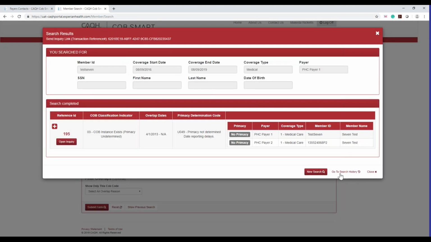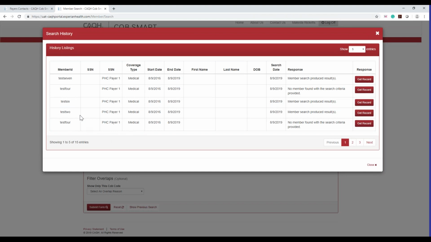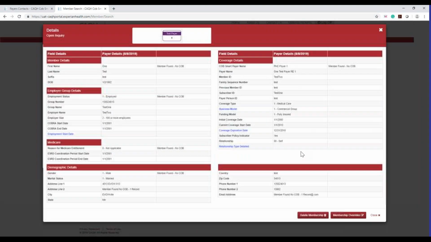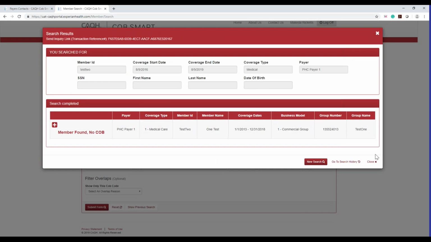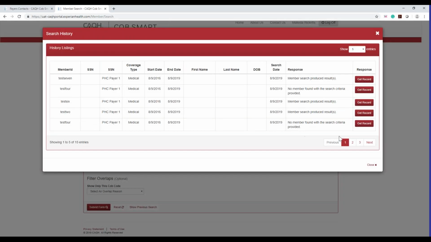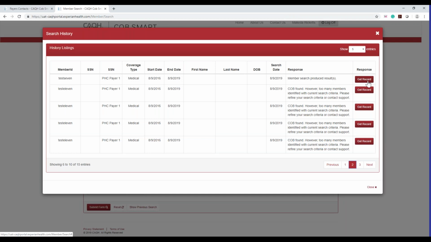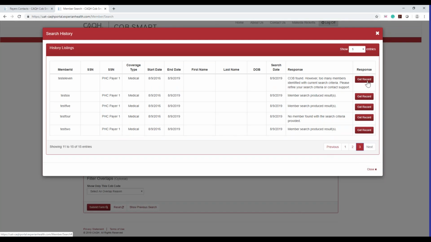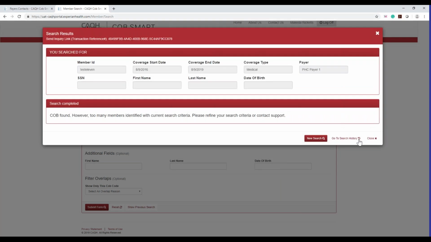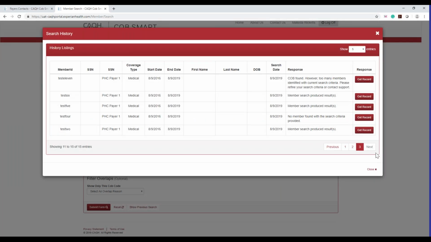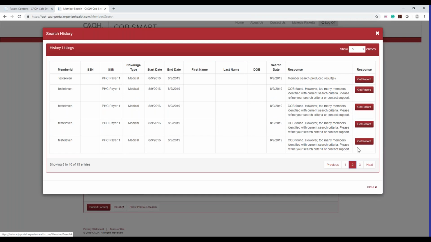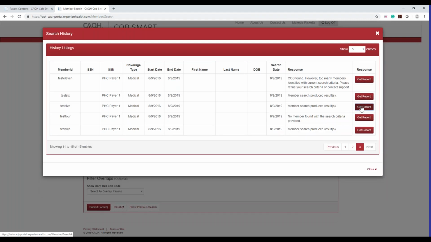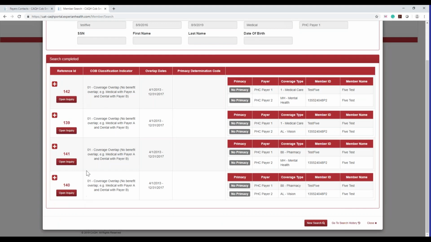Okay, let me see if I can pull up an example of this. Okay, here's one with several between payer 1 and payer 2.